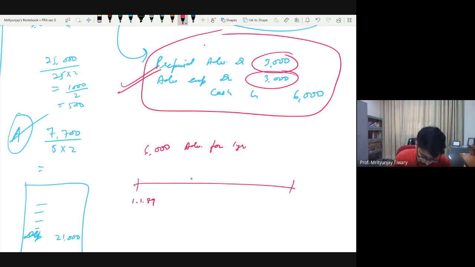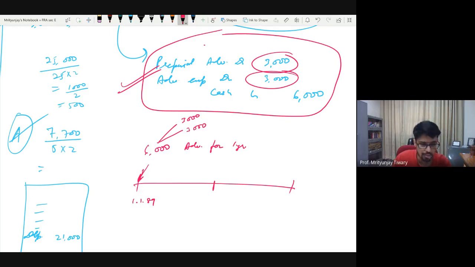So on 1st January itself, I know that my accounting period is going to be only 6 months. That is how on this day itself I know, because of the going concern concept, that of this 6,000, 3,000 will become an expense and 3,000 will continue to be an asset.